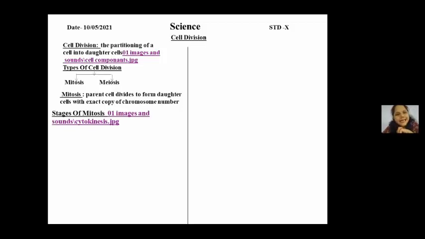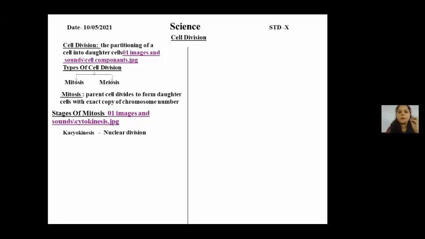Now, students, in mitosis we have two stages. As I have already told you, cell division basically includes division of the cell components, that is the cytoplasm, the nucleus and the cell membrane. So let us see what are the stages followed in mitosis. First stage is the karyokinesis. Students, do you know what we mean by karyo? Karyo is a Greek word for nucleus. Very good. So karyokinesis means the division of the nucleus.